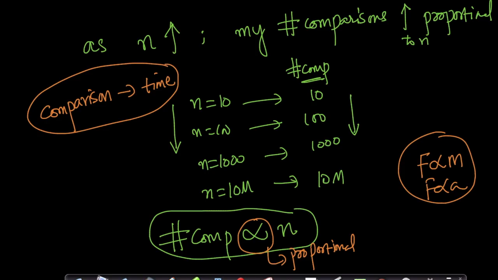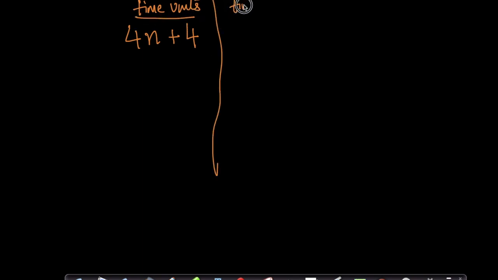Okay, so let's go back and understand one more idea. Suppose my code takes 4n plus 4 steps, 4 time units. This is the number of time units it takes for a code. Let me explain some simple ideas here. This is what you write as time complexity. When you have something like this, for an input of size n, if it takes 4n plus 4, then I say that my time complexity is order of n.